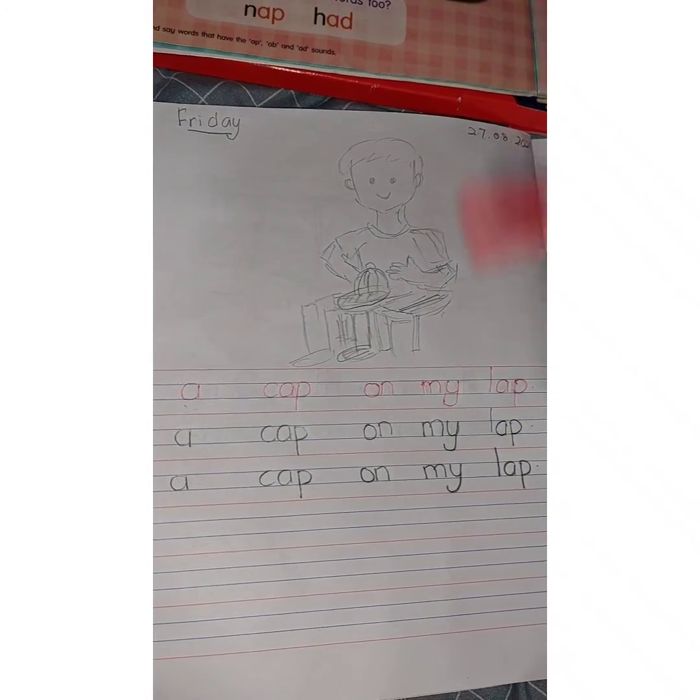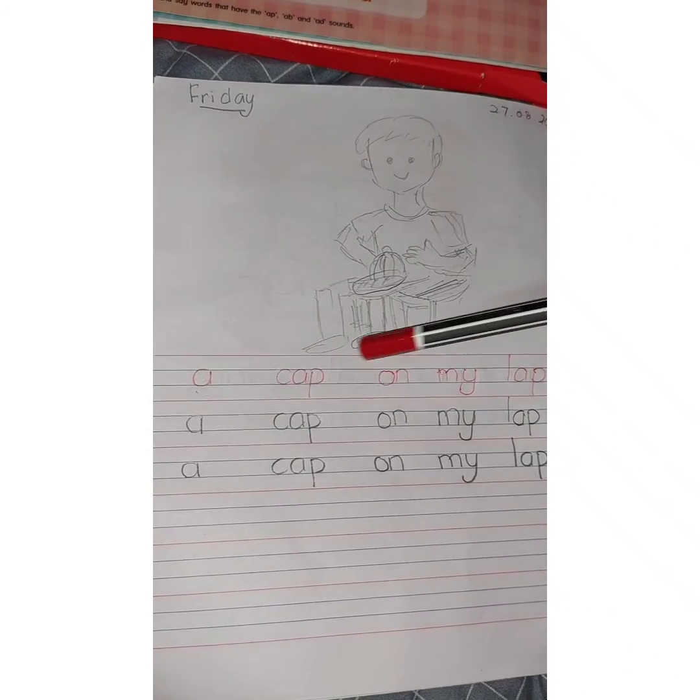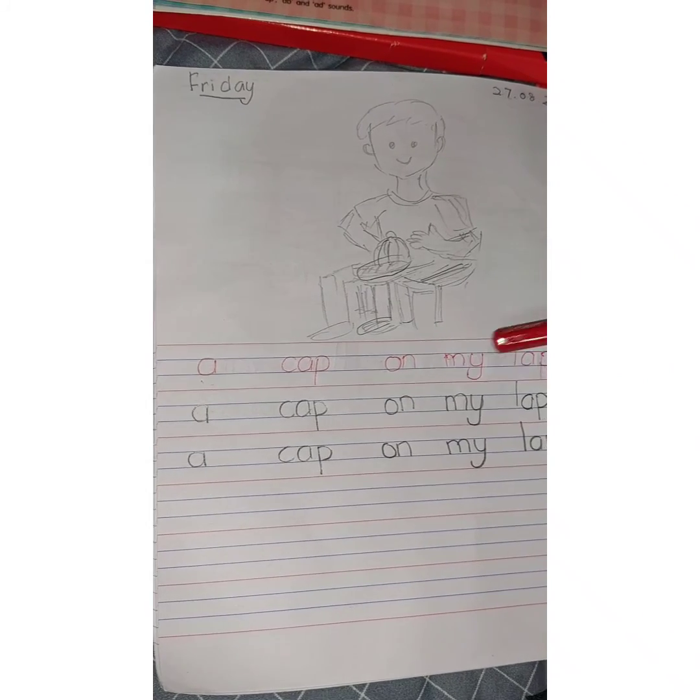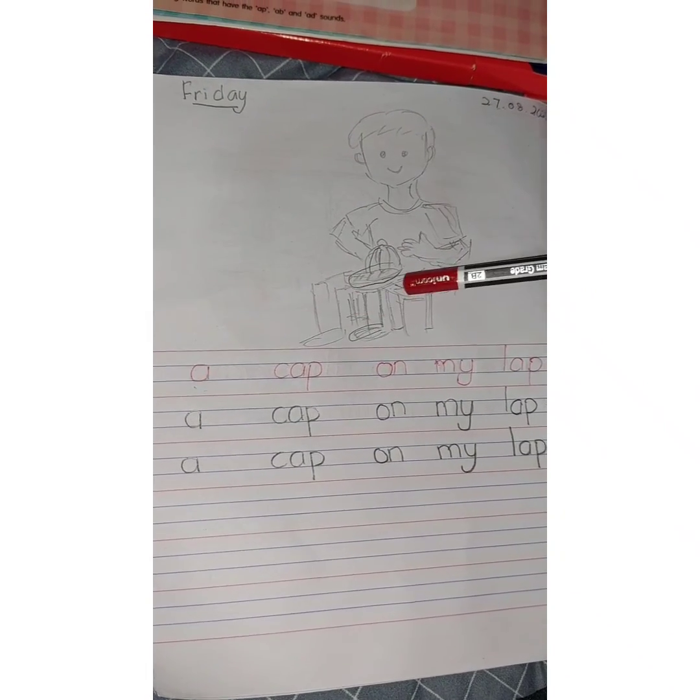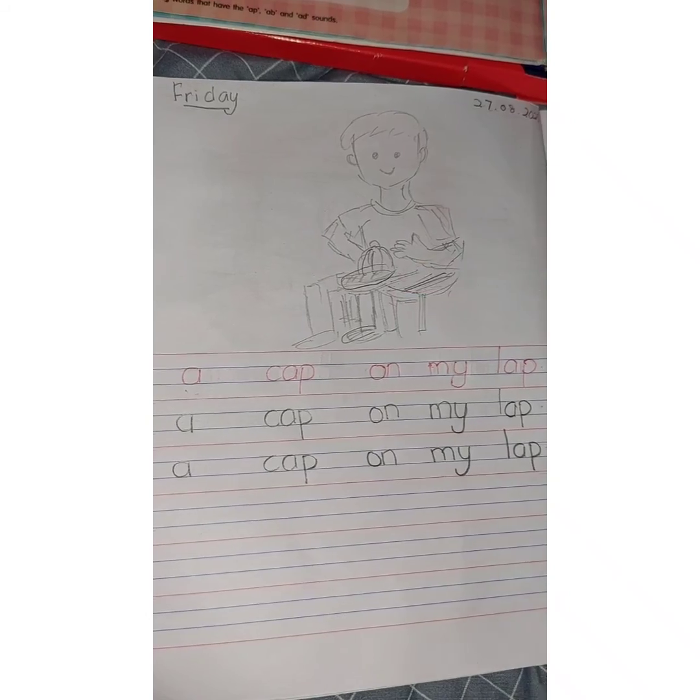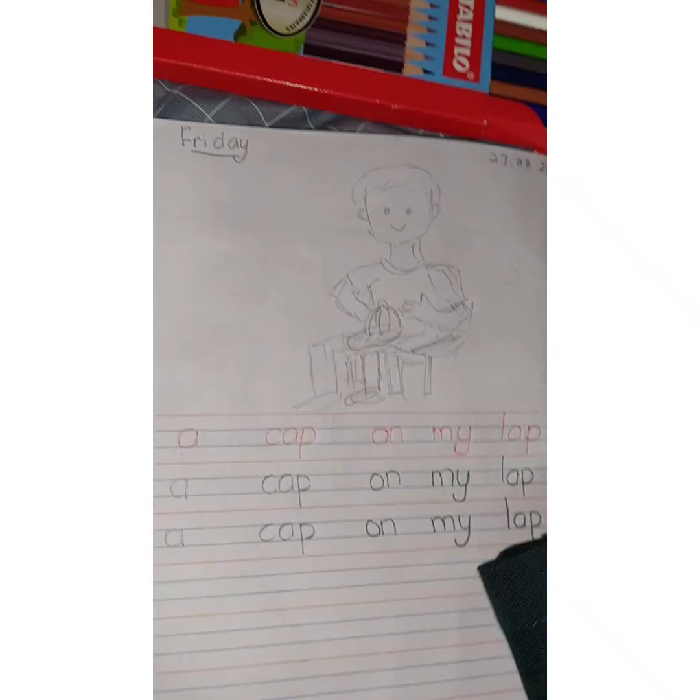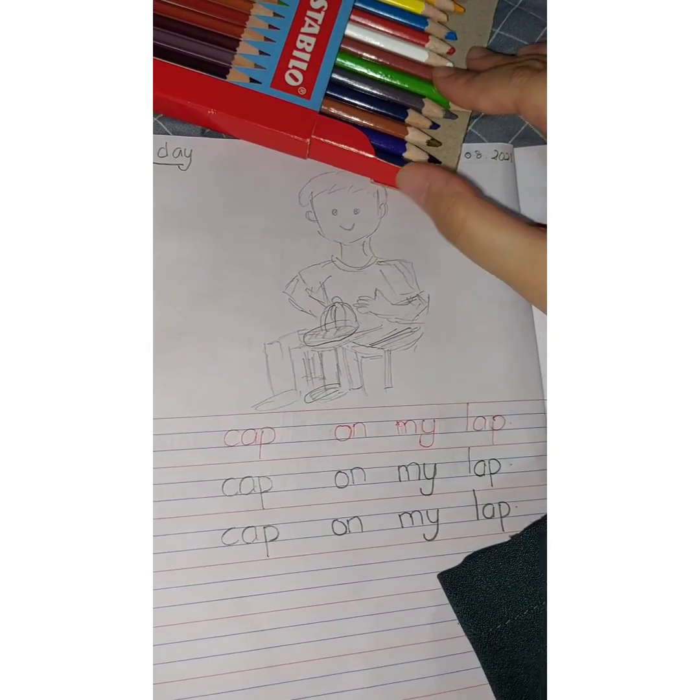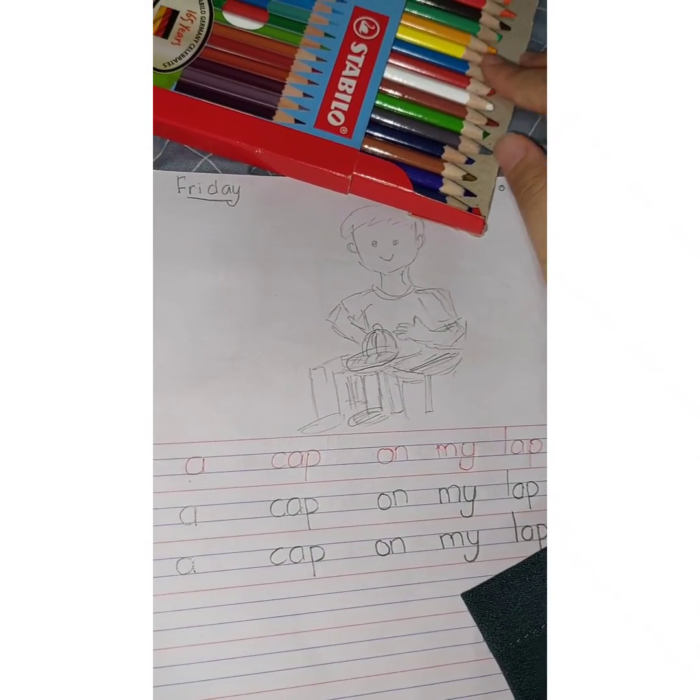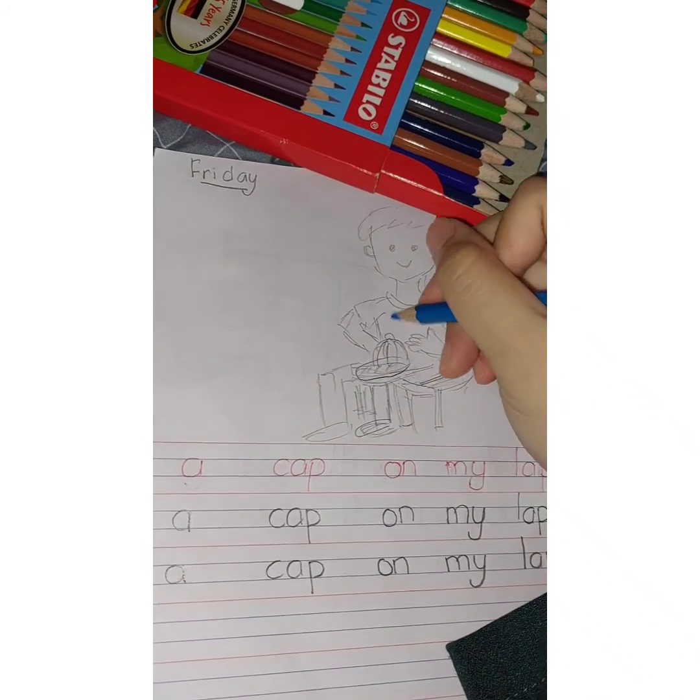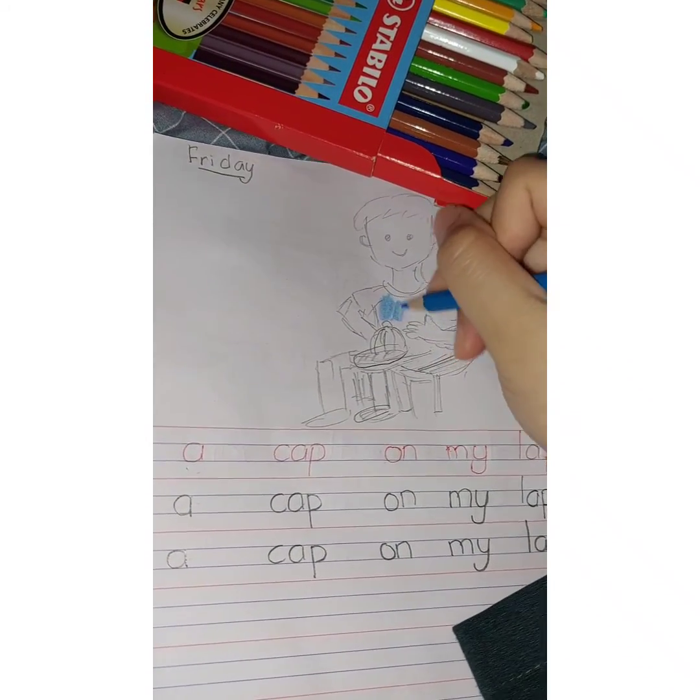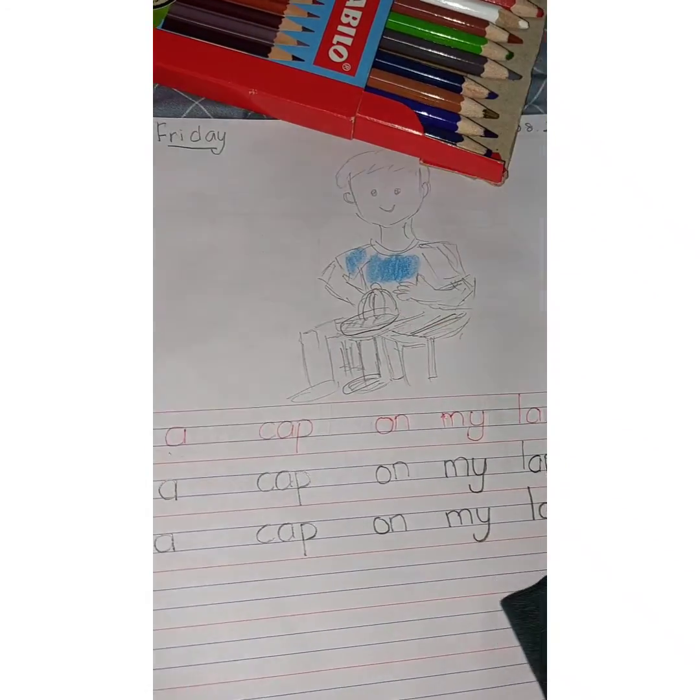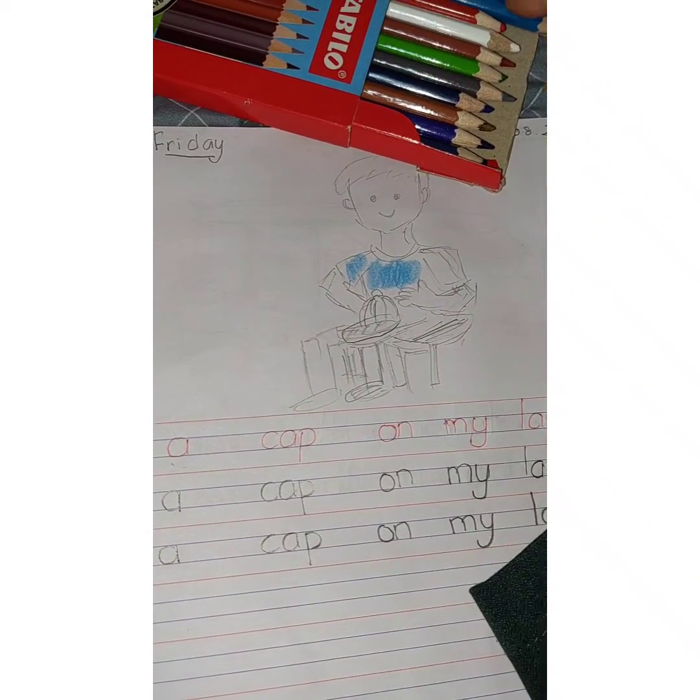Okay, let's read this one more time. A cap on my lap. A cap on my lap. Very good. See? A cap on my lap. You may color the picture. You may color the cap, the lap, the boy. If you don't want to color, never mind. But if you color, it will be pretty and beautiful.